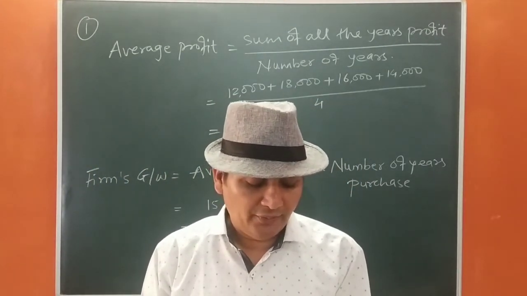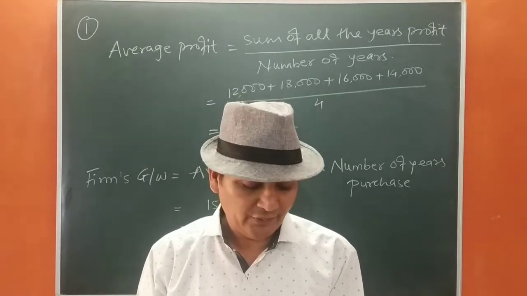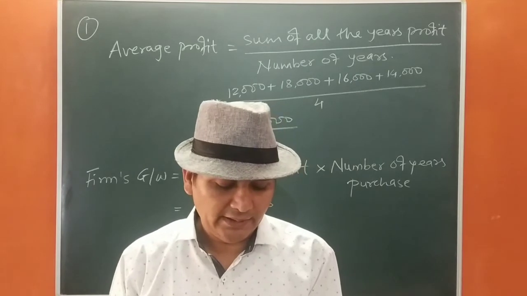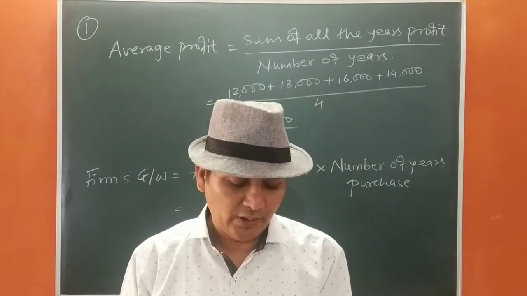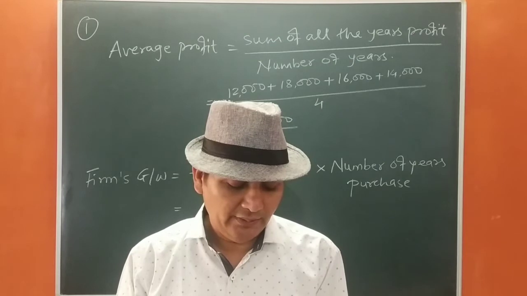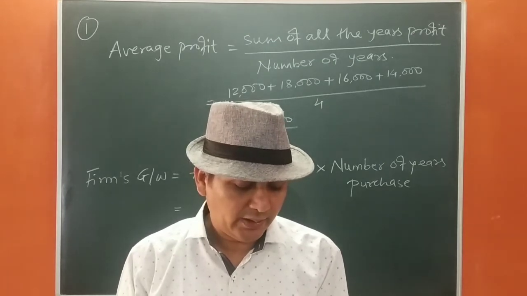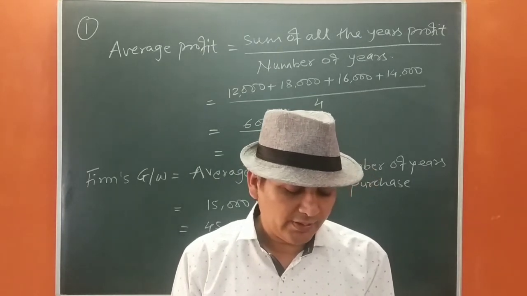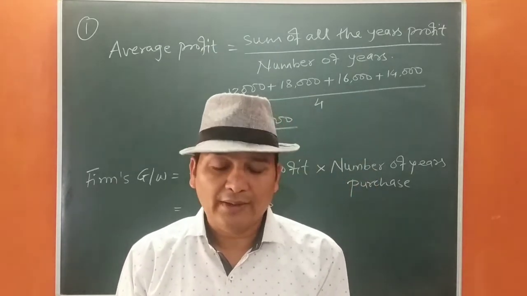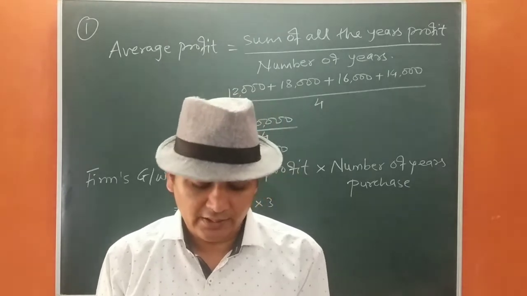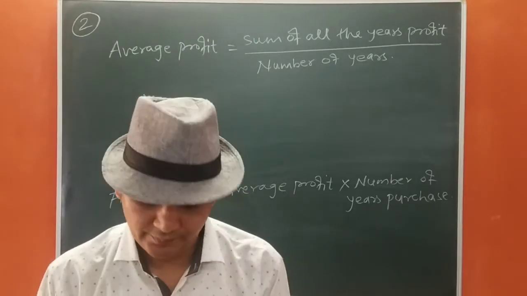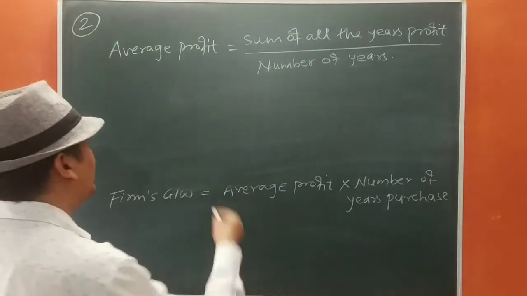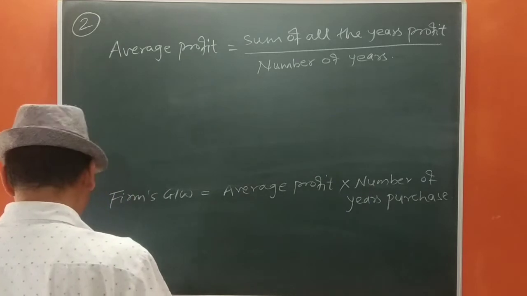Profit for the 5 years ended on 31st March are as follows. Year 2015: 4 lakh, 2016: 3 lakh 98,000, year 2017: 4 lakh 50,000, year 2018: 4 lakh 45,000, and year 2019: 5 lakh. Calculate the goodwill of the firm on the basis of 4 years purchase of 5 years average profit. Let us calculate. I have not written the formula again, the formula is the same as question number 1. Let us write down the figures.